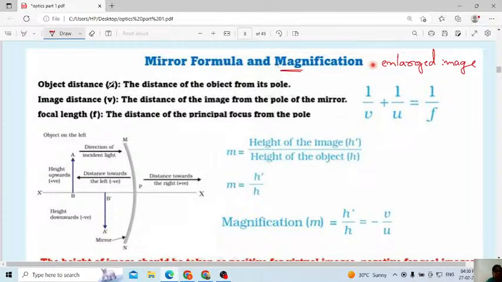What is meant by u? The distance of the object from the pole. Already I told you, whether it is the distance of the object or the distance of the image, we always measure from the pole. Here, v is the distance of the image from the pole of the mirror. Next one, f is the distance of the principal focus from the pole.